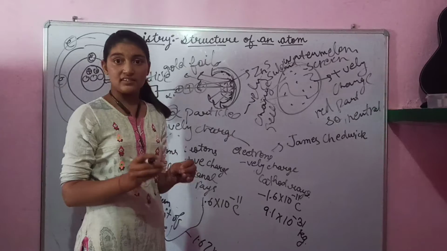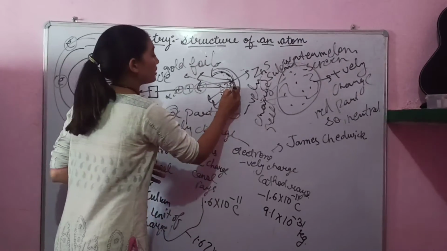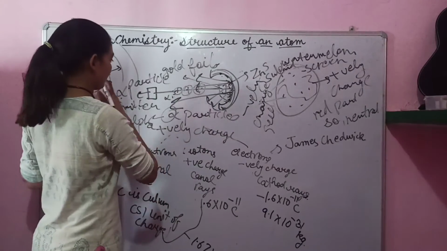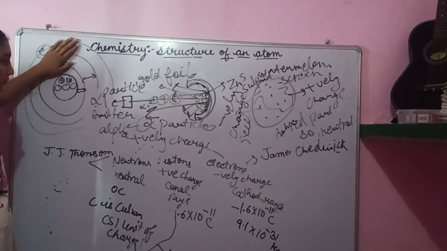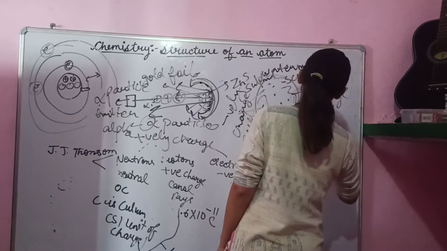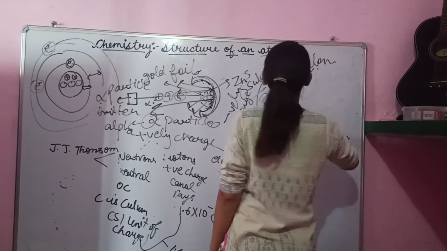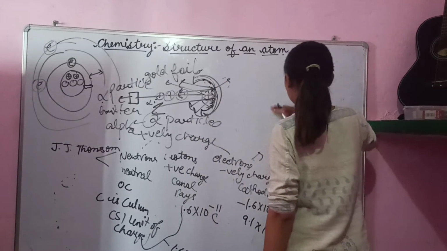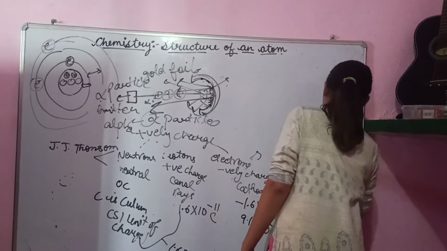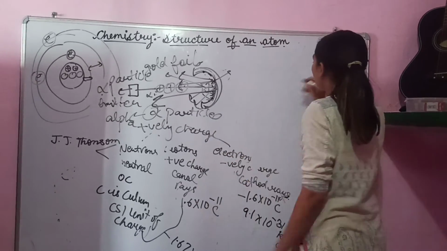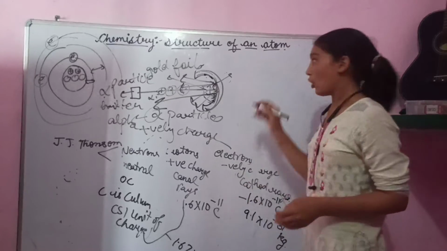But in a very small amount, they came backward to this side. As I told, the scientist Rutherford took a fluorescent sheet and gold foil to carry out his experiment.